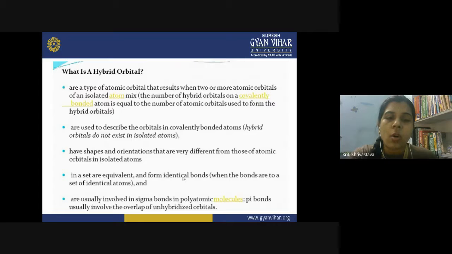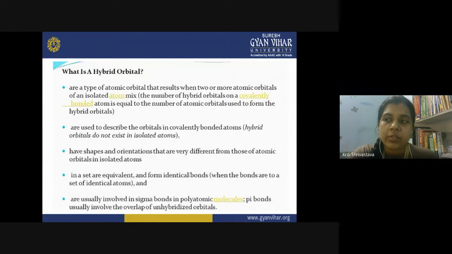All the bond lengths should be equal, because all the hybrid orbitals are of similar nature and similar energy, they are equivalent, and therefore when bond formation takes place, they form identical bonds with identical bond angles as well.